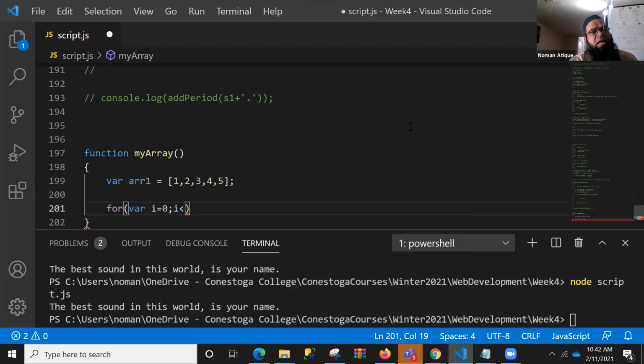What should I write here? I is less than, because I want to print that. No, this is the condition part, Tim. This is the condition part. It's not the increment part. Yes. So what should come here?